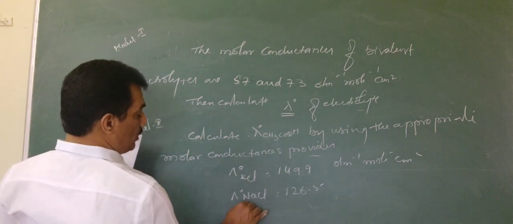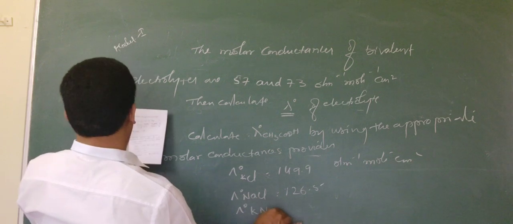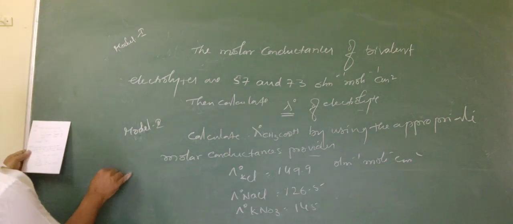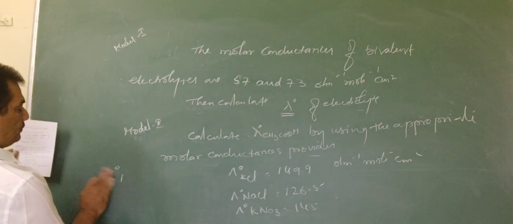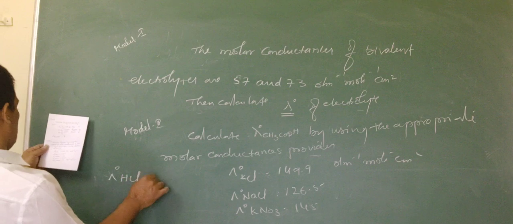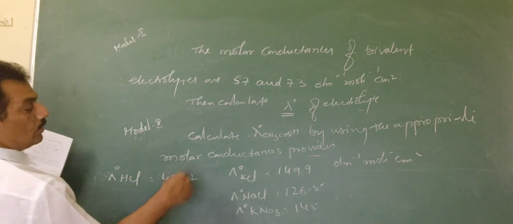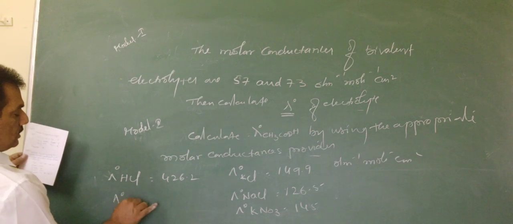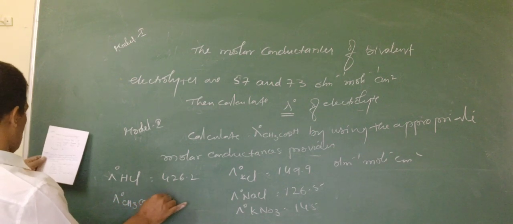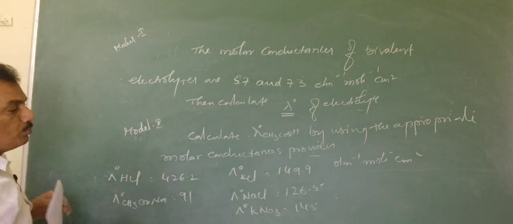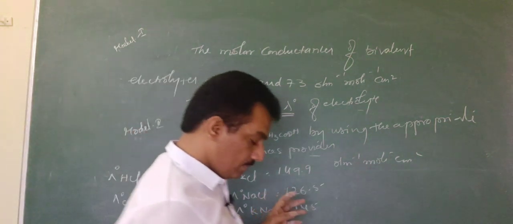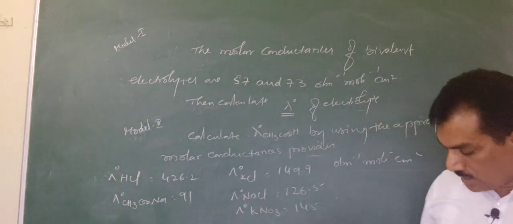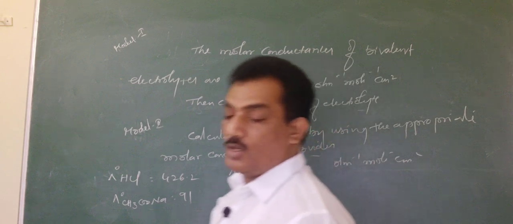And one more is lambda naught KNO3, and it is 145. And then lambda naught HCl, which is given as 426.2 ohm inverse mole inverse centimeter square, and lambda naught CH3COONa is 91 ohm inverse mole inverse centimeter square. This is the second model you have to answer. Note it down and then try it on your own.